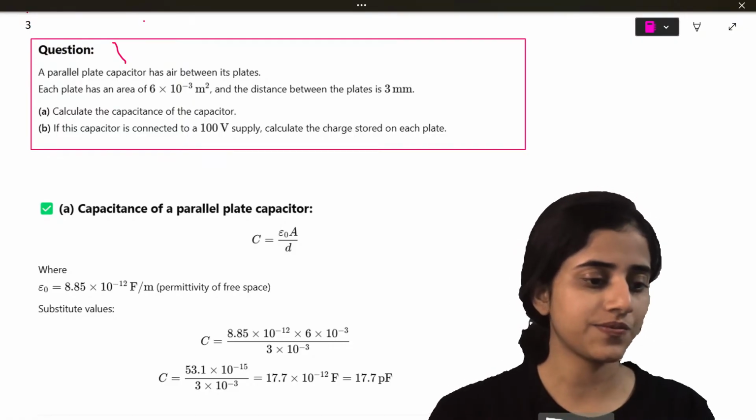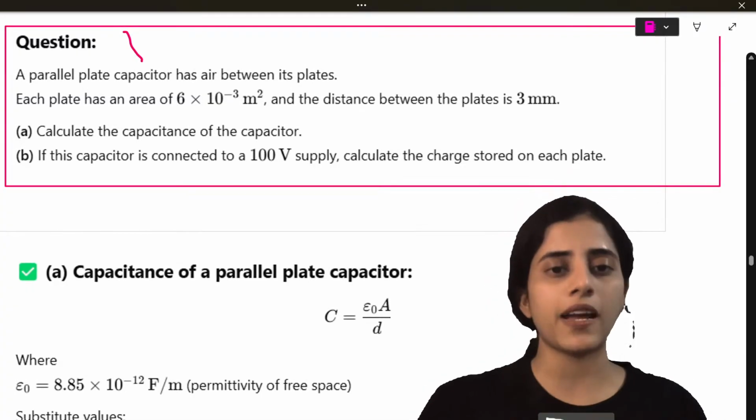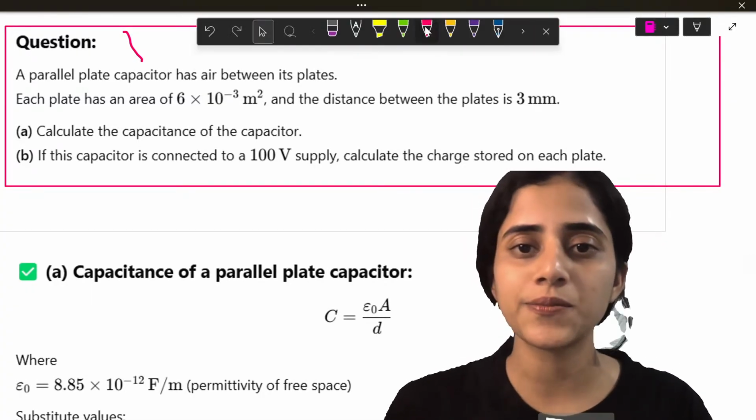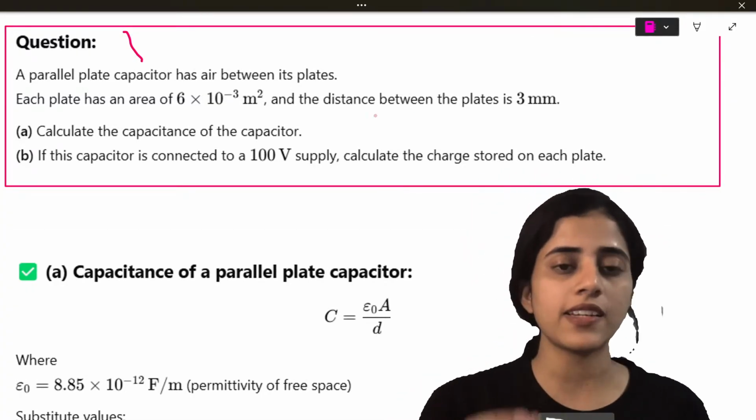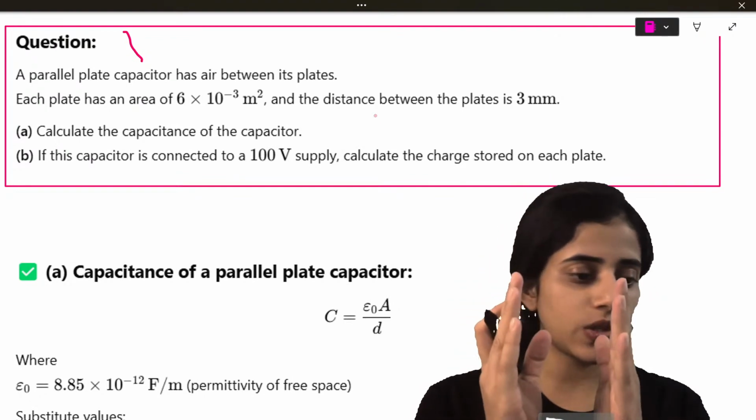Next question. A parallel plate capacitor has air between its plates. Okay.